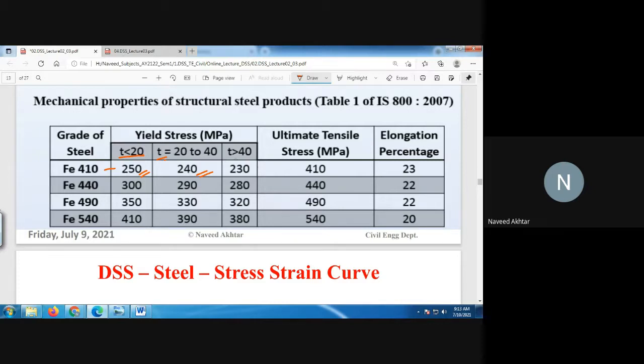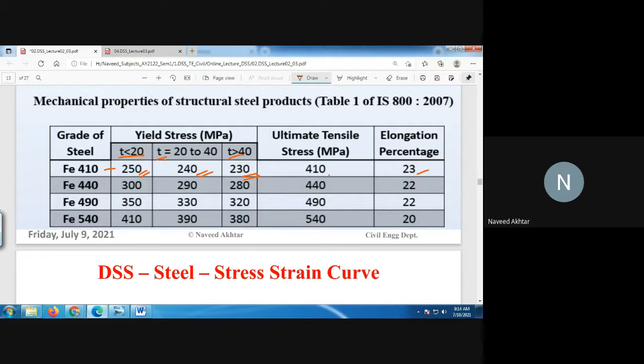And when the thickness is greater than 40 mm, the strength is again reduced, that is 230 Newton per mm square, that is 230 MPa. The ultimate stress is the same, that is 410, and the percentage elongation is 23.